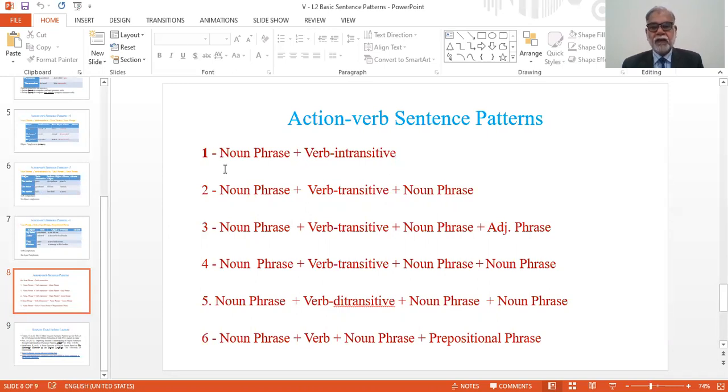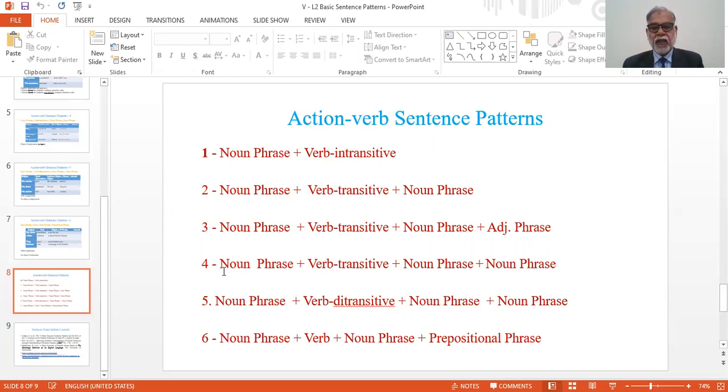The first pattern is noun phrase plus verb intransitive. And second pattern is noun phrase, verb intransitive, noun phrase. Third pattern is noun phrase, verb transitive, noun phrase, adjective phrase.